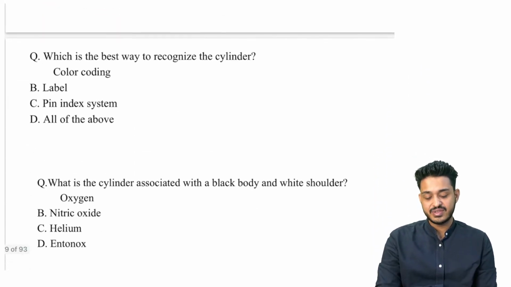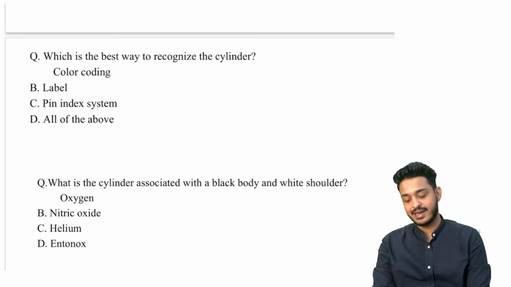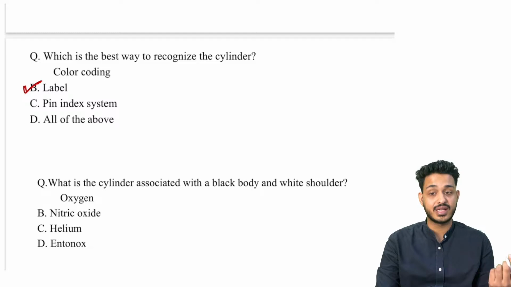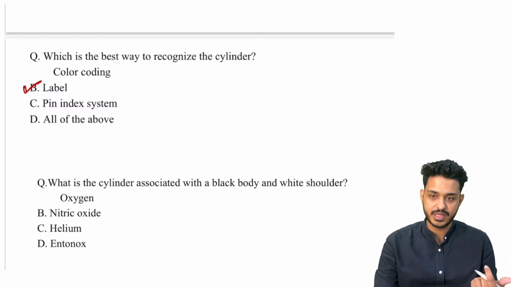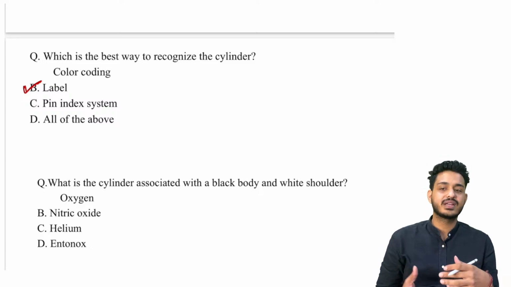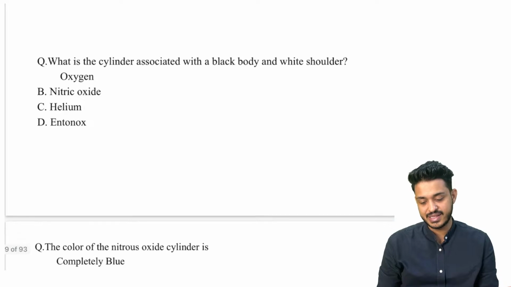What is the best way to recognize the cylinder? What is the best way of recognizing a cylinder? That is going to be the label, the label is one of the best ways to recognize the cylinder. Yes, we can use the pin index, we can also use color coding, but the color and so on, all these things can fade, but the best way is going to be to look at the label, right?